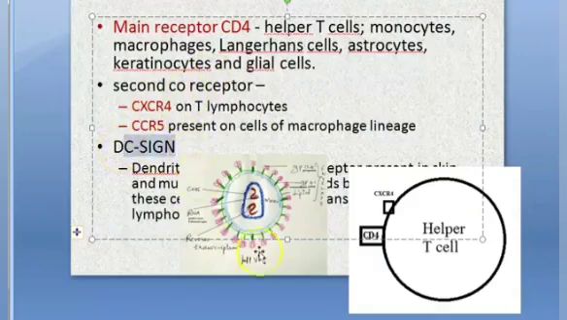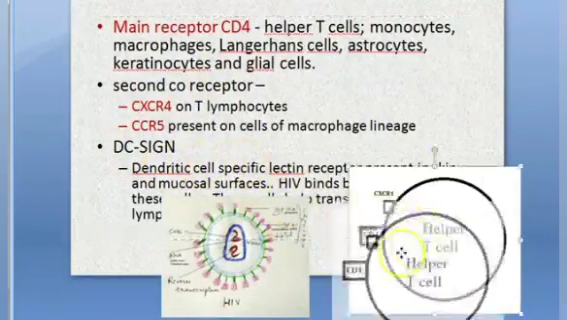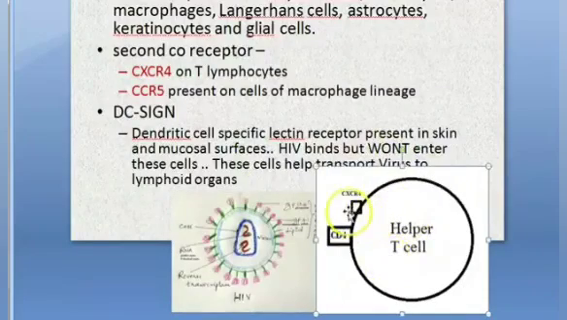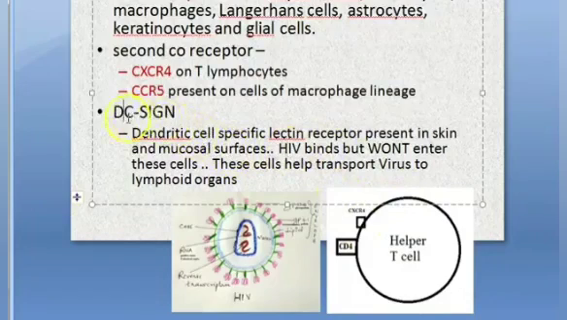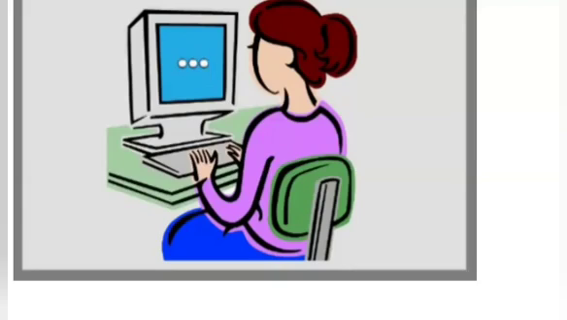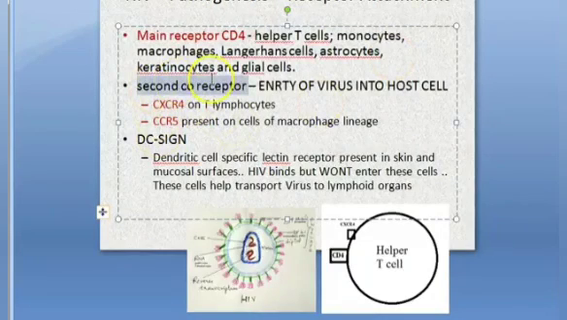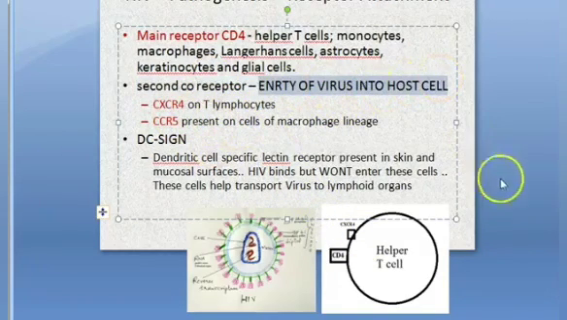These are the receptors. Then you have something on the dendritic cells. Dendritic cells have lectin receptors, but these receptors won't help the virus to enter the cell. HIV will just bind to this receptor on the dendritic cells, but this will help in transport of the virus to lymphoid organs. Did you understand what exactly we are trying to say? The HIV virus binds to these dendritic cells. They don't invade these cells. The dendritic cells help this virus to reach lymphoid organs. That's all. The actual co-receptors are CXCR4 and CCR5. These help the entry of the virus into the host cell.